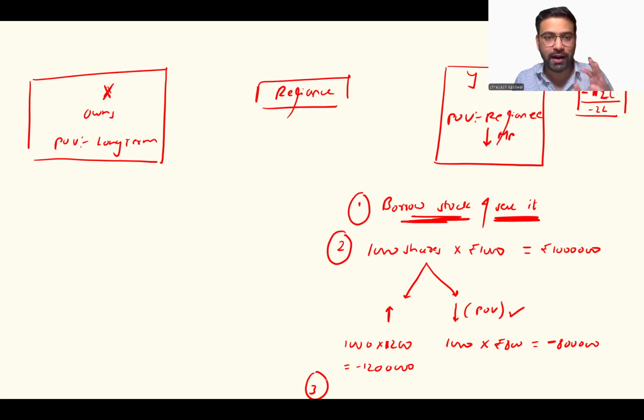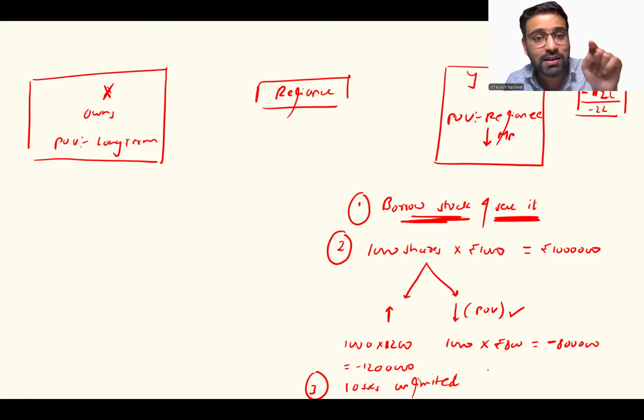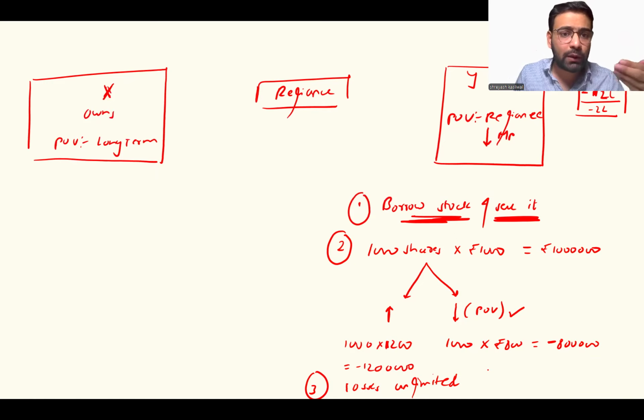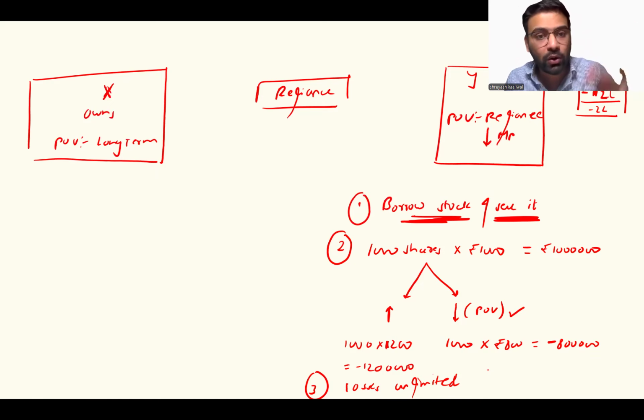Now I'm going to write a conclusion here and tell me, do you guys agree with this or not? Sir, here his losses can be unlimited. Okay, sir. How? You tell me, when is he making a loss? When the stock price is going up. And you tell me, is there a cap or a limit as to how much the stock price can rise? No, sir. It can go to 1200, 1600, 2000, 3000, 5000. It can go to any amount.